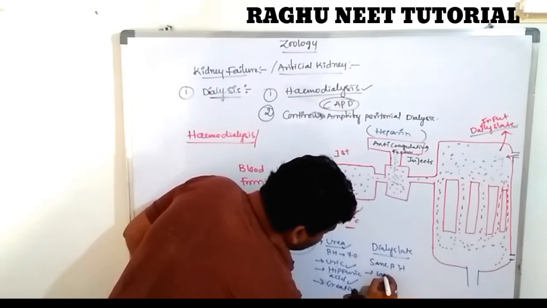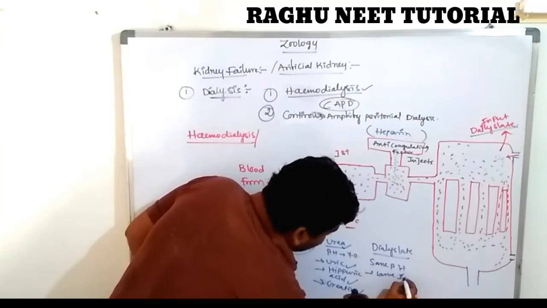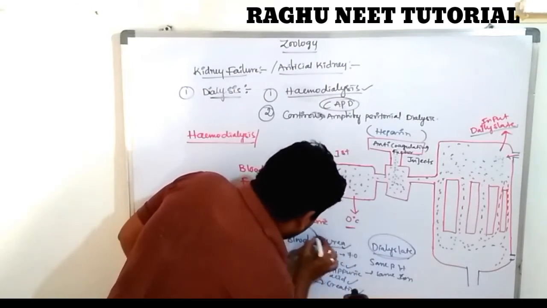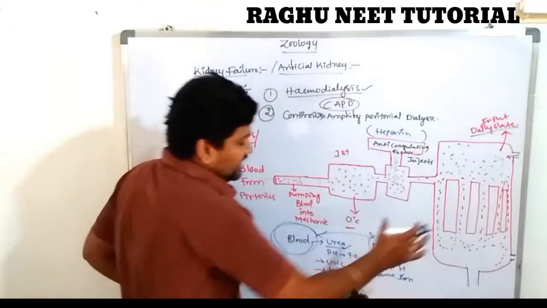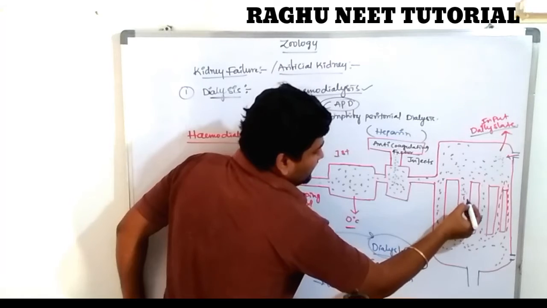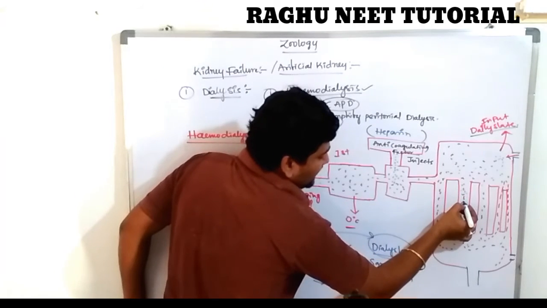So the dialysate and blood both have the same pH. In this region, the blood and the dialysate are together.